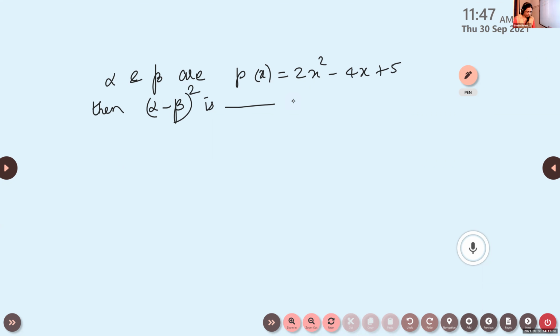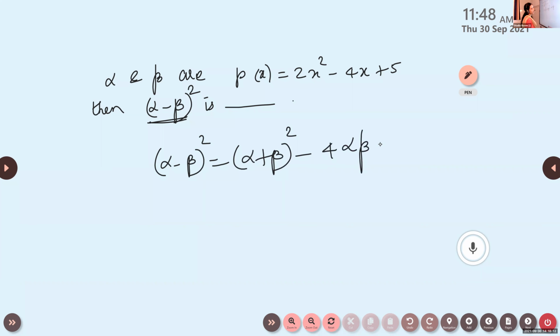Here we have to use the relation between the zeros and the coefficients. Okay, alpha minus beta the whole square. We have learned these identities in 9th standard. What is alpha minus beta the whole square? It is same as alpha plus beta the whole square minus 4 alpha beta.